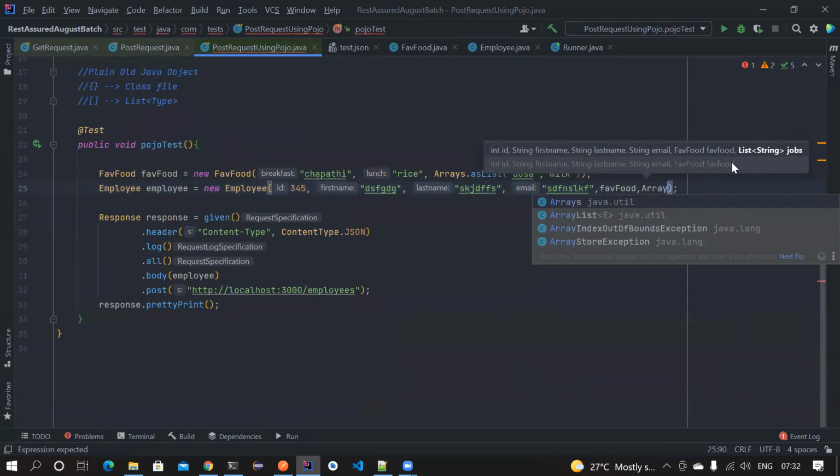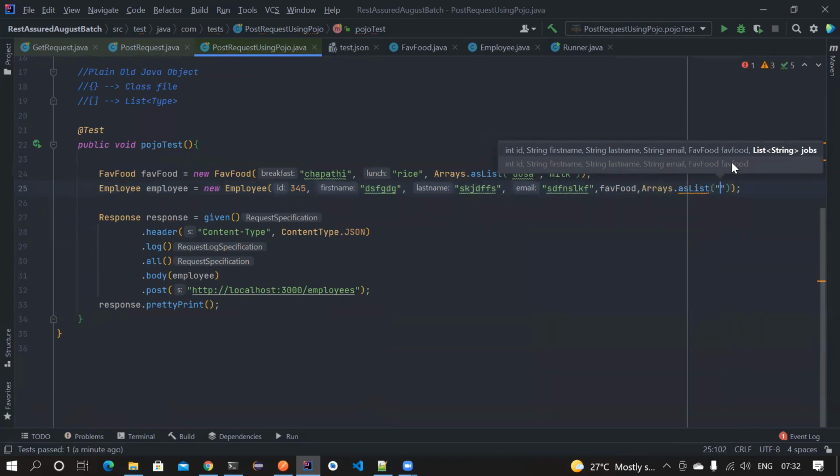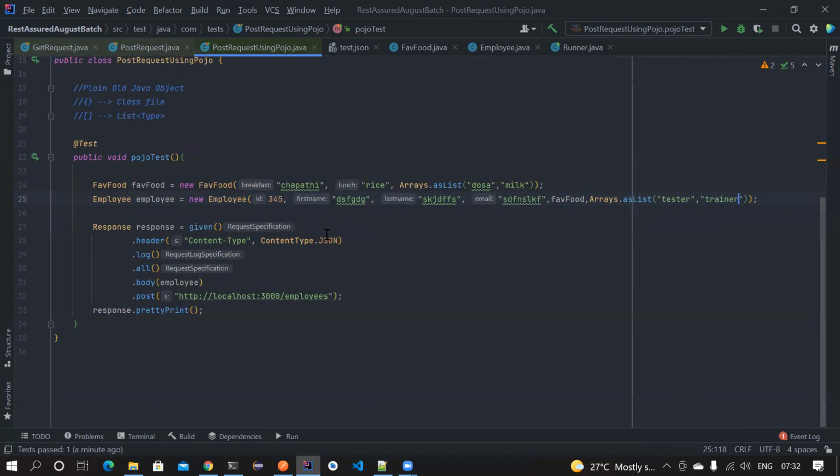So I can use Arrays.asList, and use jobs such as tester. We can use it like this. So this is all about constructing this, and now let's try to send it.